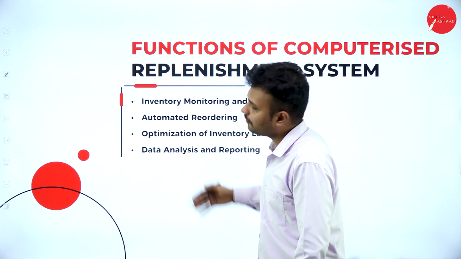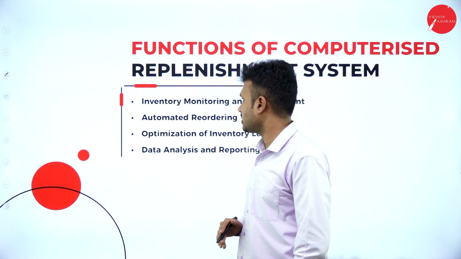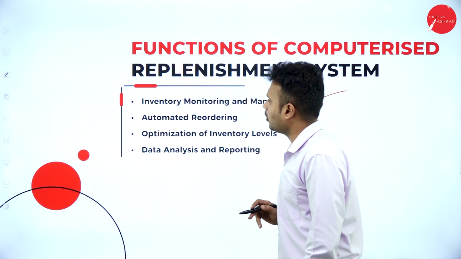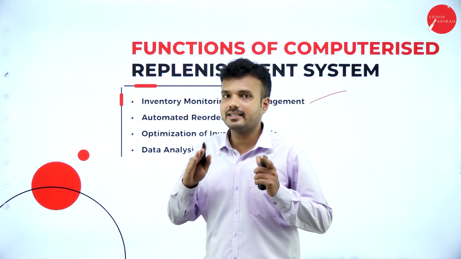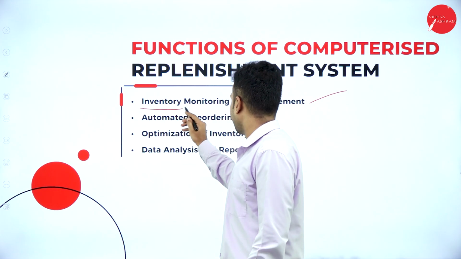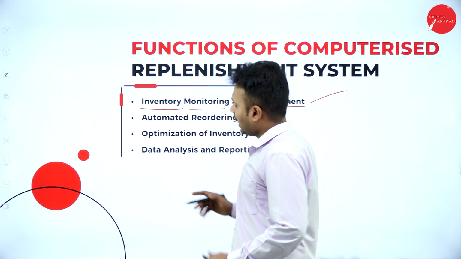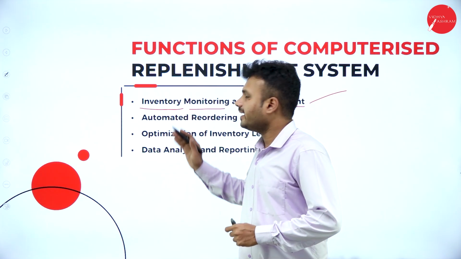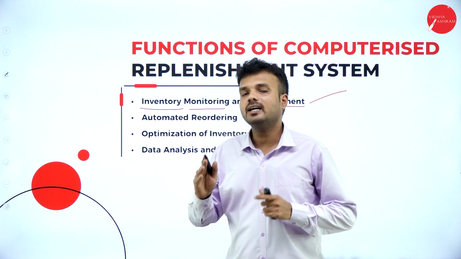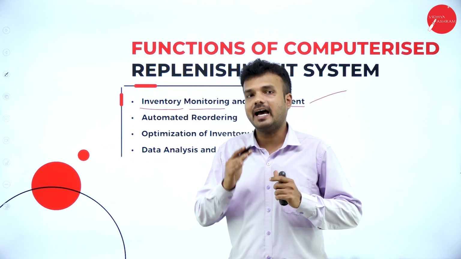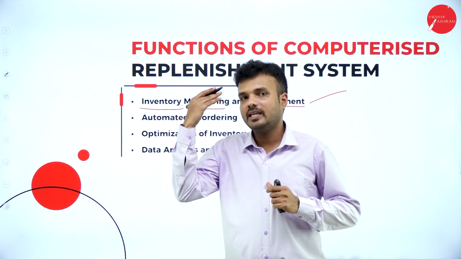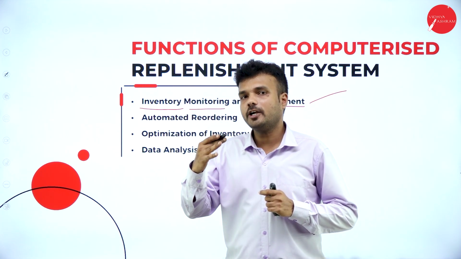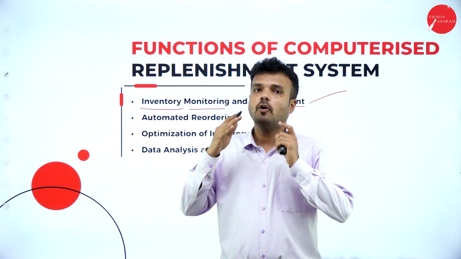Factors of computerized replacement system. Here we are going to consider only 4 factors. The first factor is inventory monitoring and management. This is a very important factor in the retail unit, that is the management and monitoring of inventory. How are we supposed to manage the inventory? How are we supposed to monitor the inventory? By real-time tracking, we come to know the actual data that is in stock and how to reorder the inventory for future benefit.